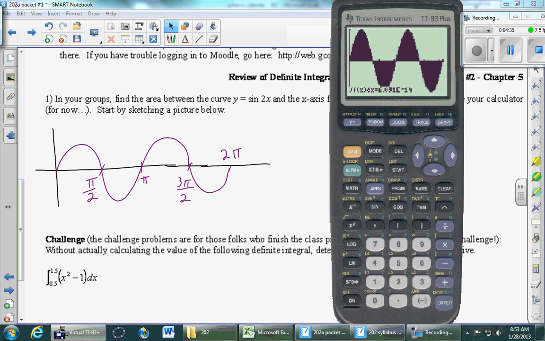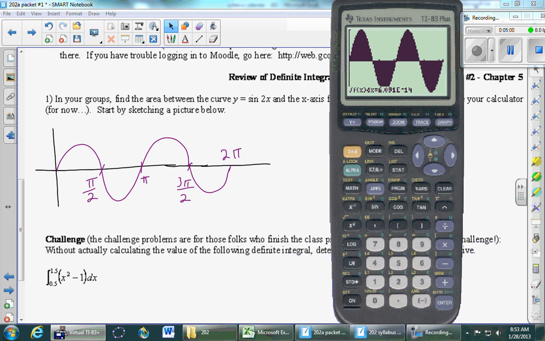That is very close to 0. That e-14 means times 10 to the -14. So I'm getting 0. Does it make sense? Yeah, absolutely. If stuff above is positive and stuff below is negative, then everything there is going to cancel. So if I really wanted to find the actual area, what I'd need to do is maybe only go from